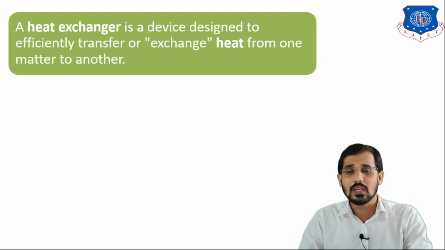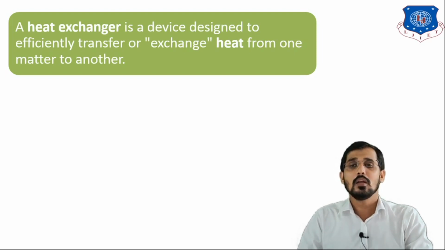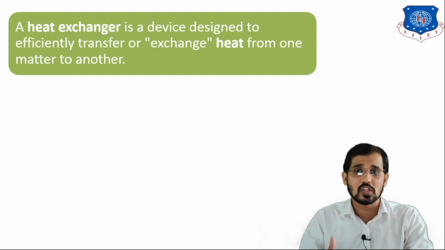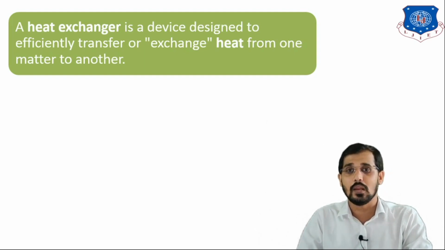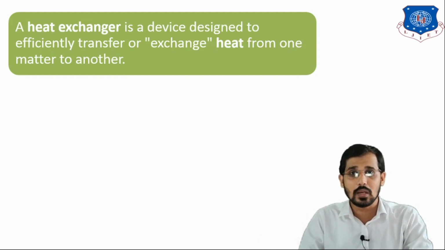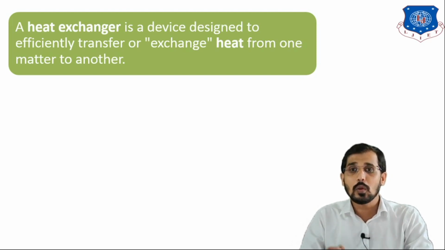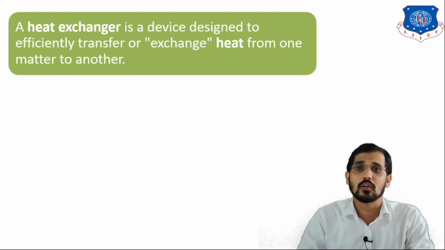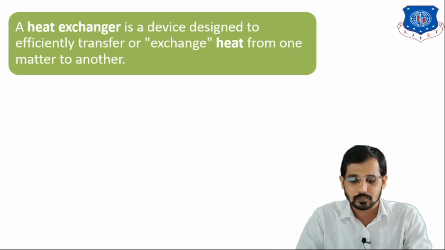I told you heat exchanger means we are exchanging heat, we are removing heat. So a condenser is one type of heat exchanger where we are removing heat from the vapor phase, the gaseous stream. And if you want to provide heat, that is also one type of exchanging heat. For that purpose we are using a reboiler. To provide heat we use a reboiler, and to withdraw heat we can use a condenser. So these are the two best examples of the condenser and reboiler.